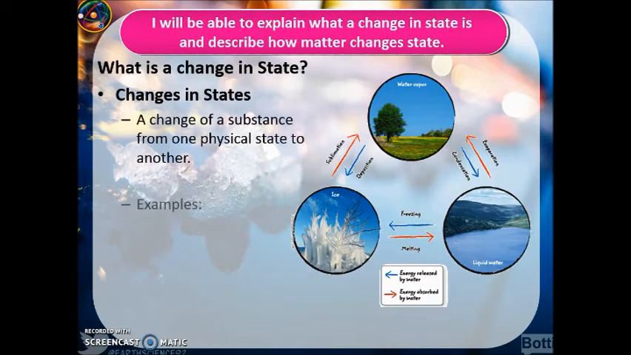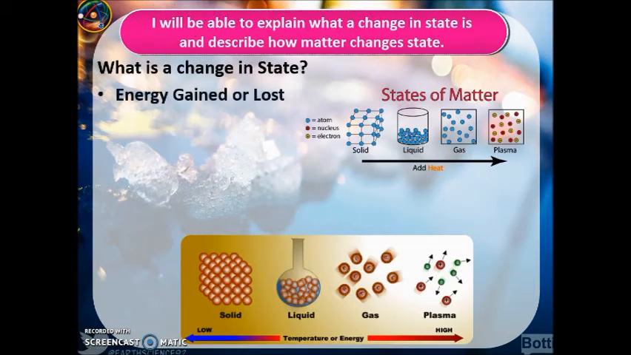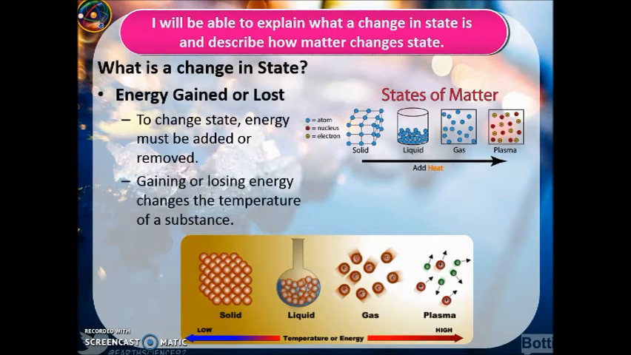Now let's review our changes of state. We've already talked about this in elementary, but we're going to add two new ones to this. A change of state is a change of substance from one physical state to another. So examples would be from a gas to a liquid or a liquid to a solid. During a change of state, energy is either gained or lost. To change a state, we either have to add the energy to it or we take energy away.